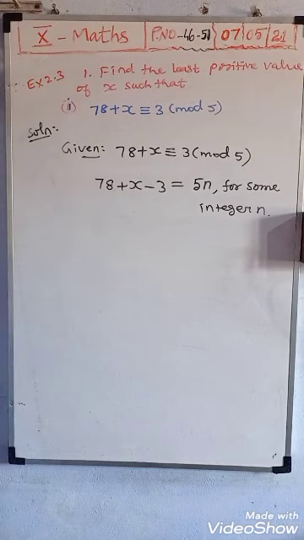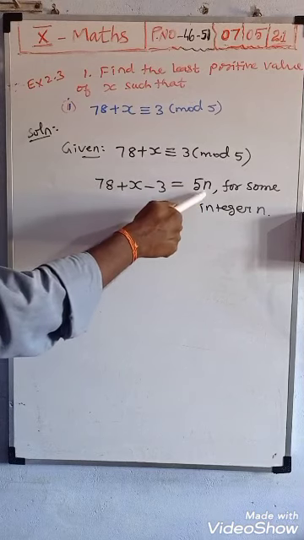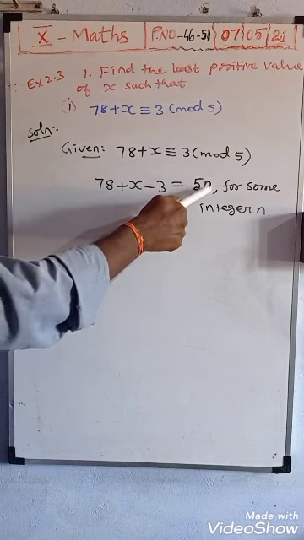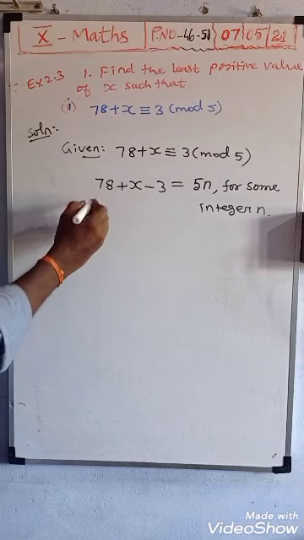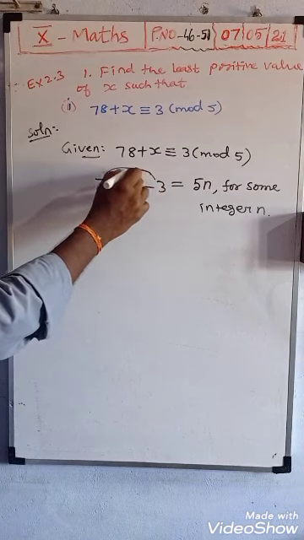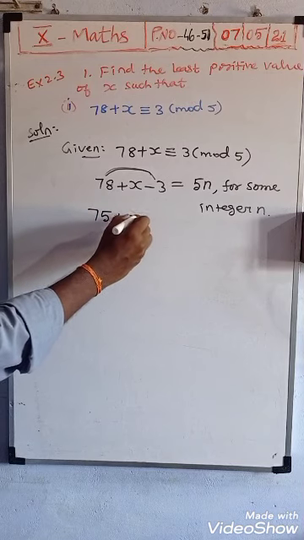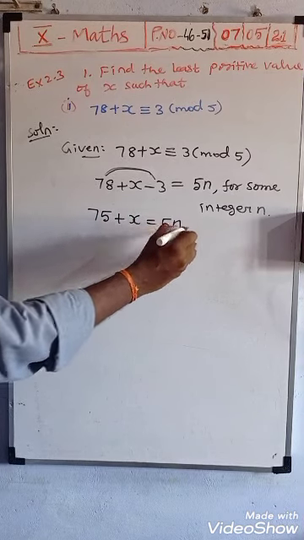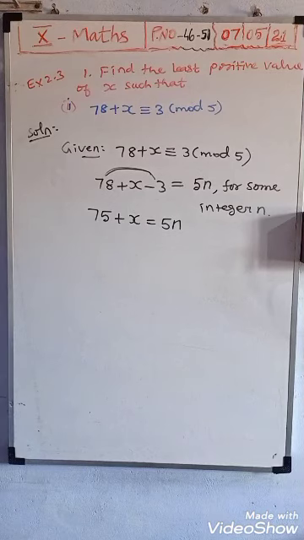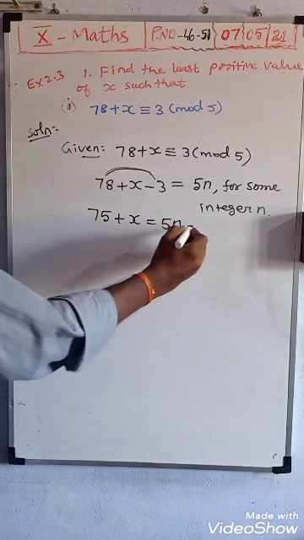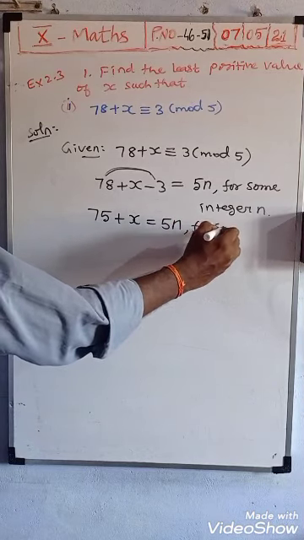So plus 3 this side comes minus 3, and mod 5 you change into 5n, 5 times some variable. I used n for some integer n. Now 78 minus 3 is 75. So 75 plus x is equal to 5n for some integer n.